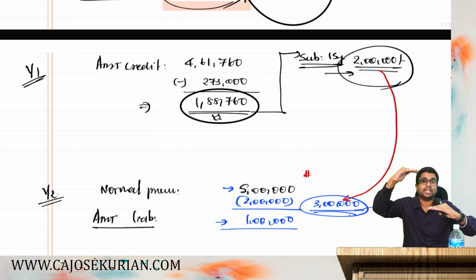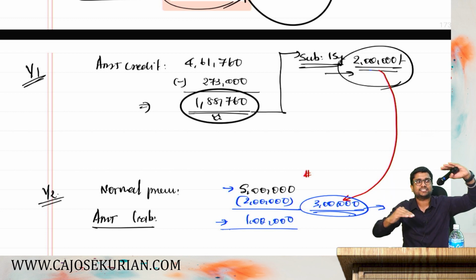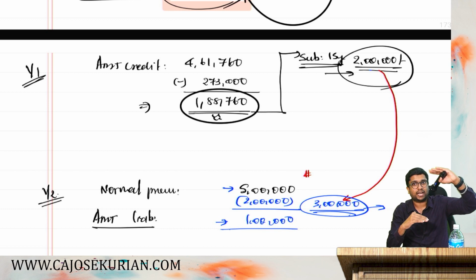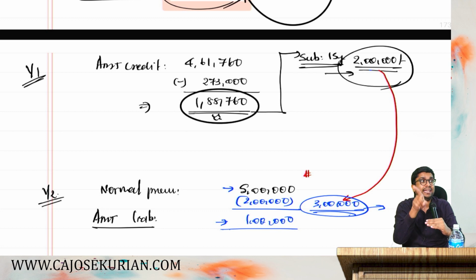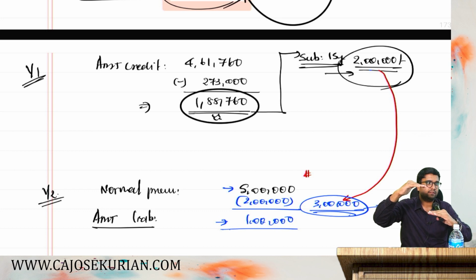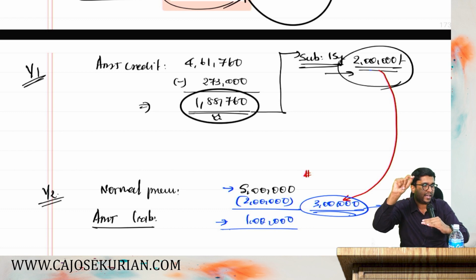Normal tax liability is more. In year 1 it was just the reverse. In year 1, AMT was high, normal was less. In year 2, what happened is normal is high and AMT is less. That difference amount you can adjust from the AMT credit if you have adequate AMT credit. That means in year 2, you have to pay only the minimum AMT. If you have the difference amount as AMT credit, then you can set off. Hope you remember the 3 examples which we have discussed.